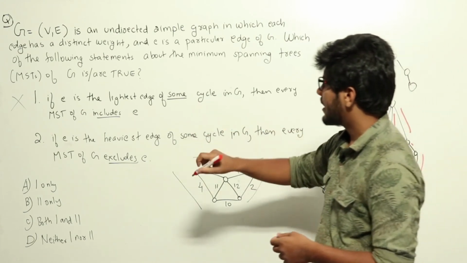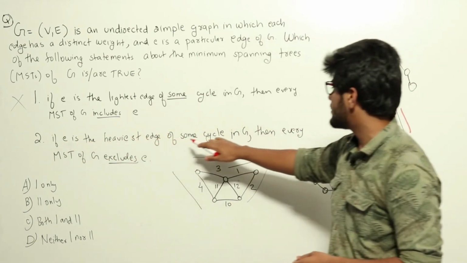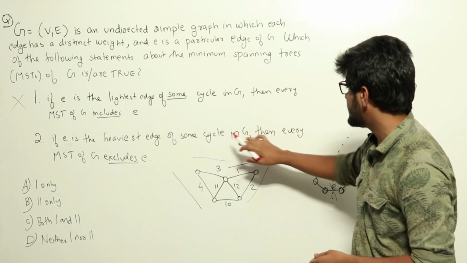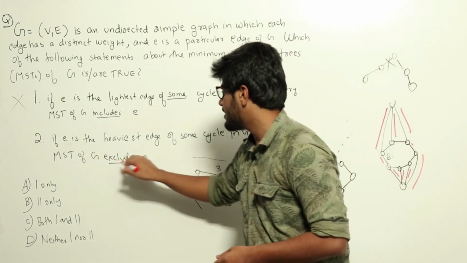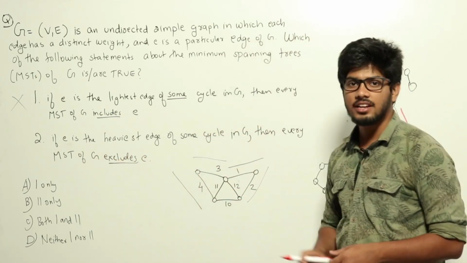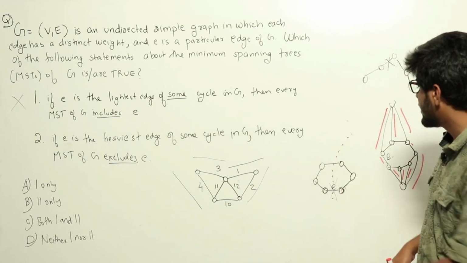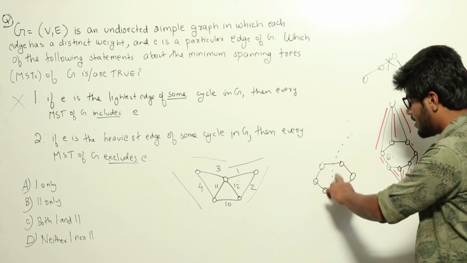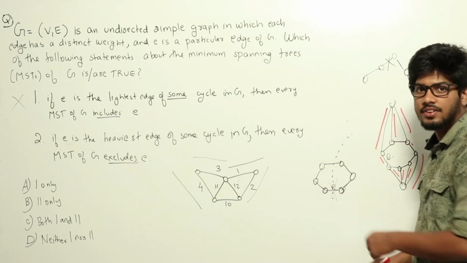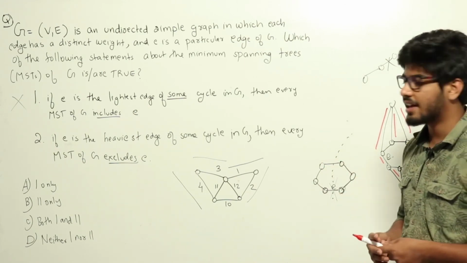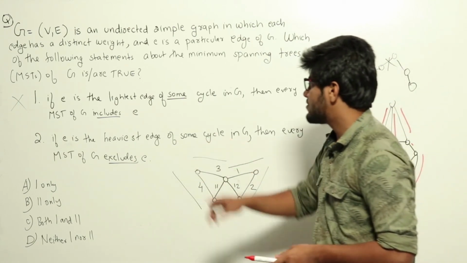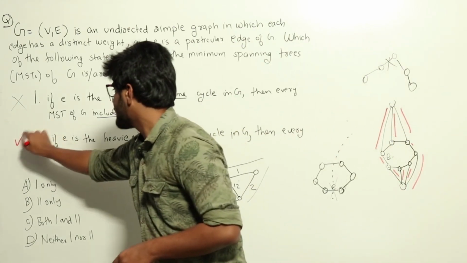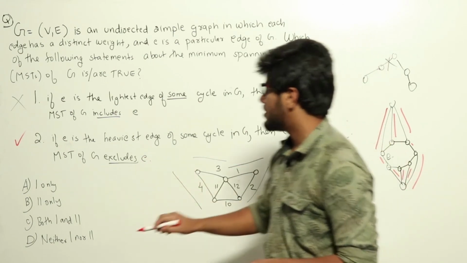So again, saying that if e is the heaviest edge of some cycle in G, then every minimum spanning tree of G excludes e, that statement is true. That's what we have shown here. If e is in the minimum spanning tree, we can find some other edge belonging to this cycle; by removing e and adding that edge, we can always construct a lighter spanning tree. So this statement is true, meaning the right answer is option B, 2 only.